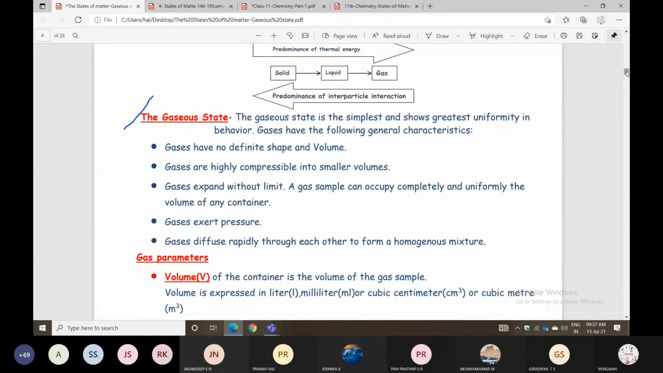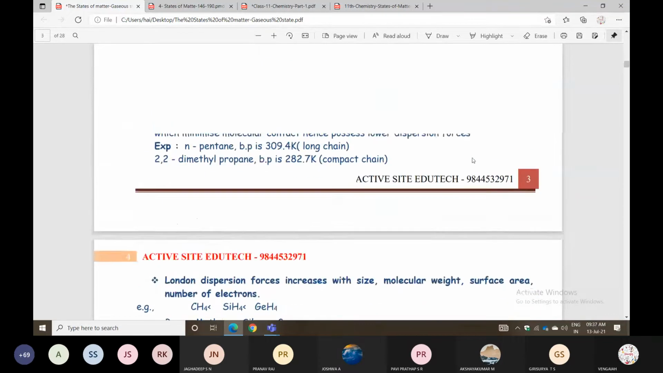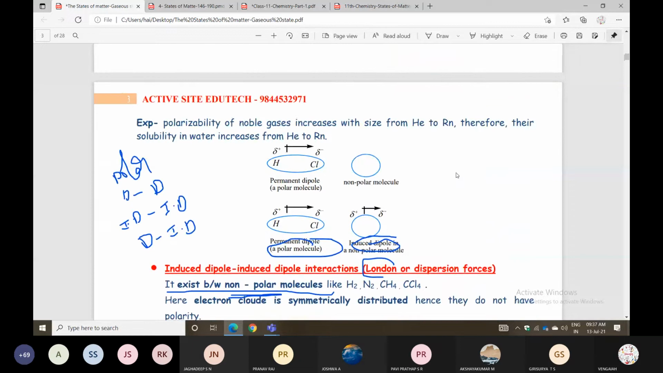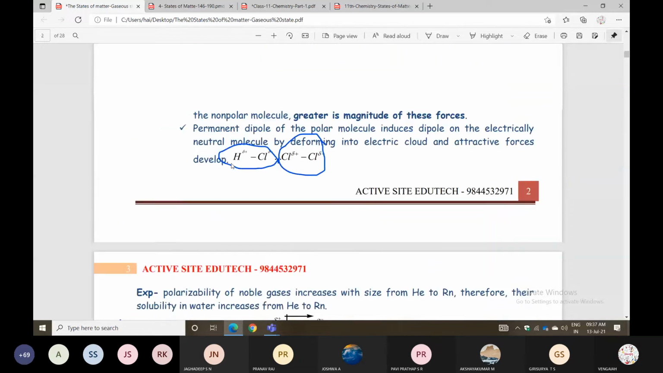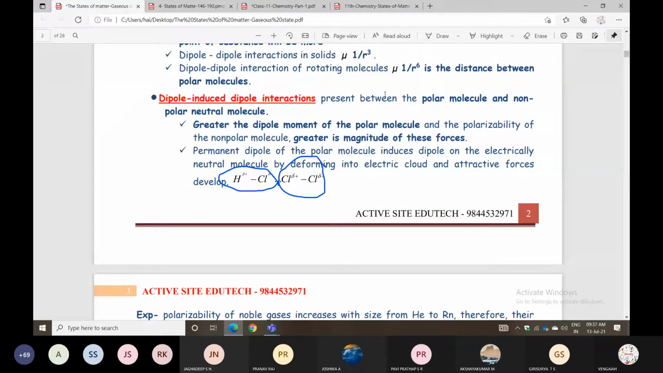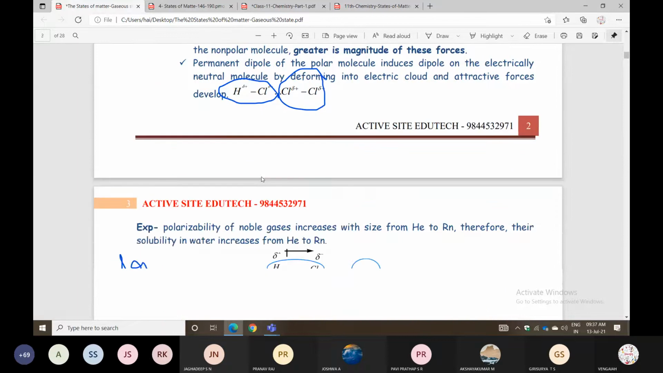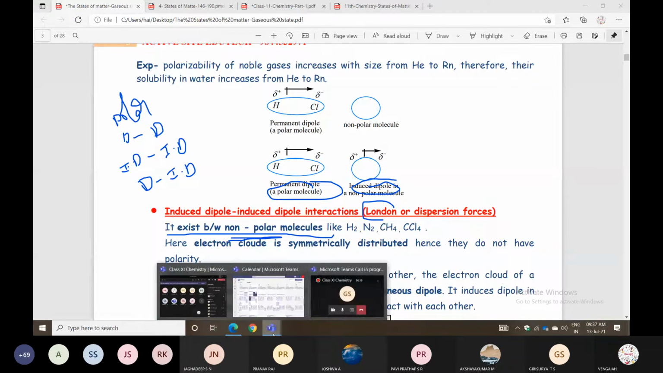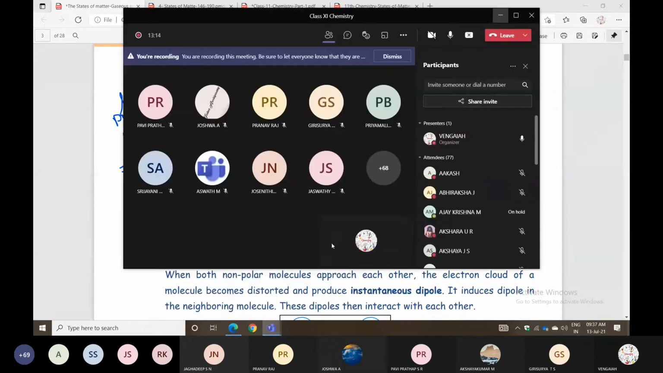Next one is dipole and induced dipole. One is polar, next one is non-polar. Listen here. It is present between the polar molecule and non-polar molecule. But you can see the induced dipole between two non-polar compounds. Between two non-polar molecules you can take.